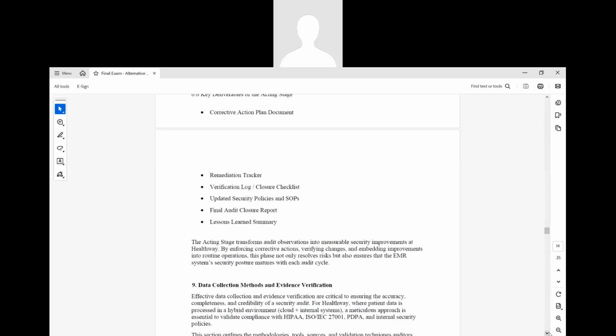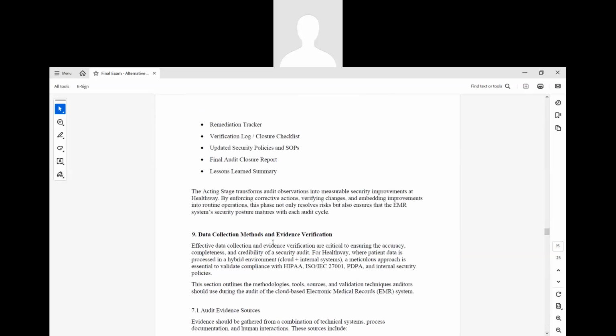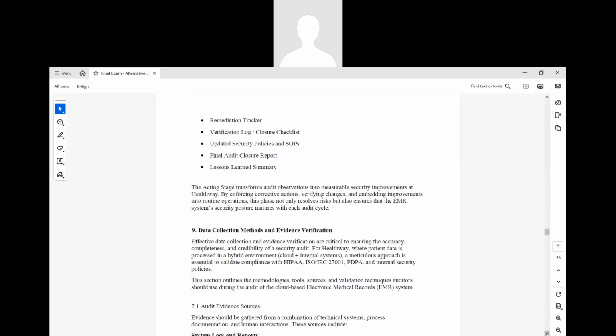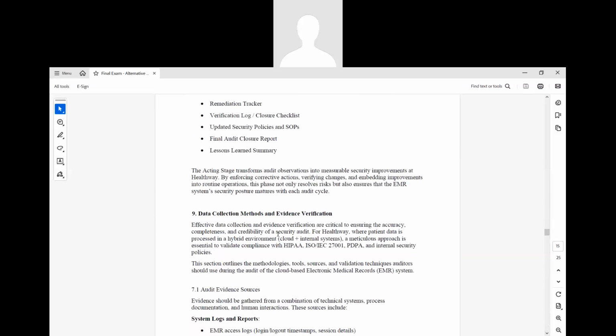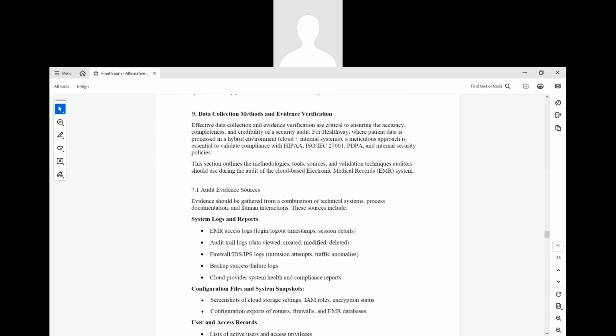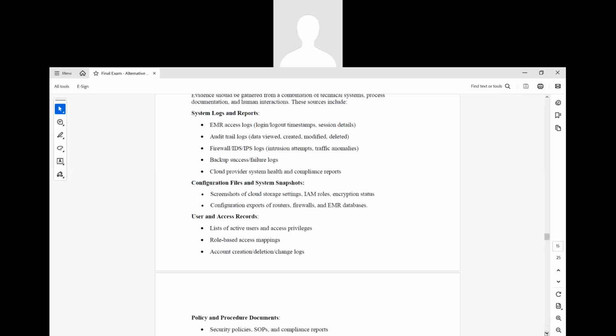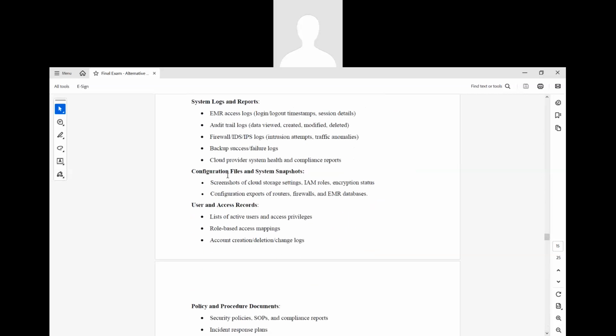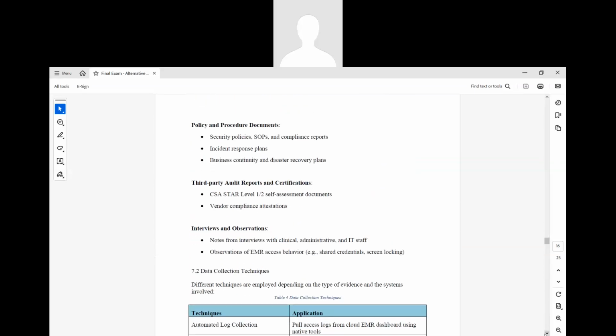Okay, now let's go to the data collection method and evidence verification. So as a part of data collection method, the effective data collection and evidence verification are critical to ensure the accuracy, completeness, and credibility of the security audit. So you can see the audit evidence sources. It should be gathered from a combination of technical system and process documentation. You can go through this. Most of the logs, configuration files, user access records, everything has been explained here that is supposed to be part of this.